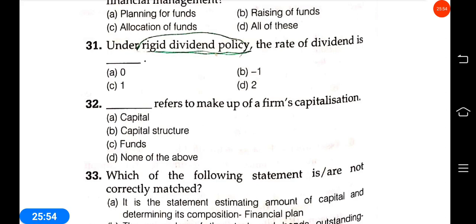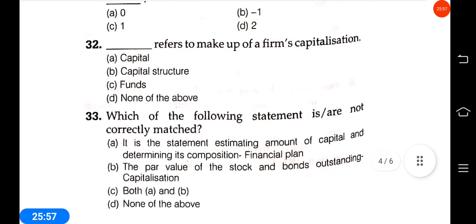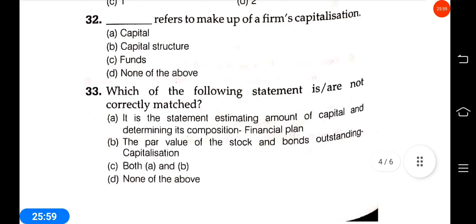Okay. Next question: which of the following statements is not correctly matched? Estimating the amount of capital and determining its composition is the financial plan. The par value of the stock and bonds outstanding is capitalization.